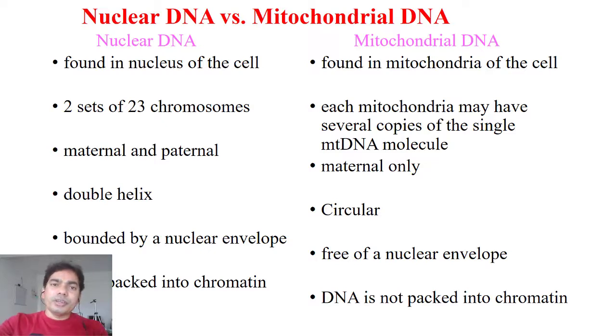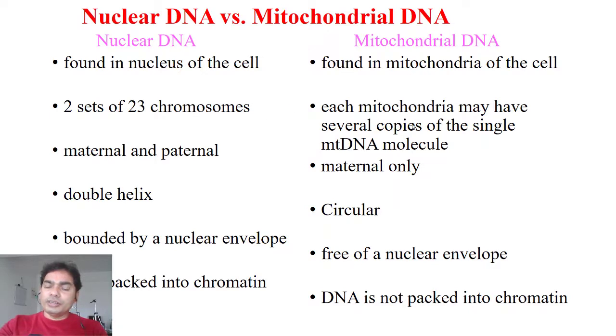Simply, you can say that nuclear DNA is found in the nucleus and mitochondrial DNA is found in the mitochondria, right? In the nucleus, there are two sets of 23 chromosomes, if you talk about human beings.